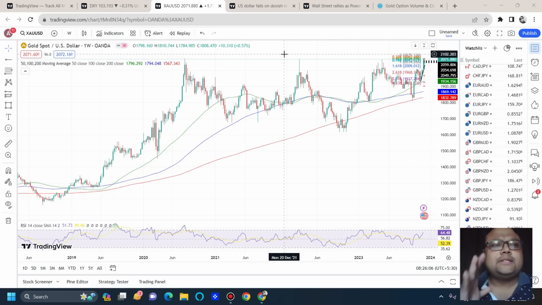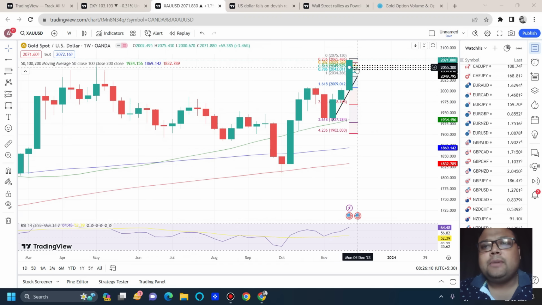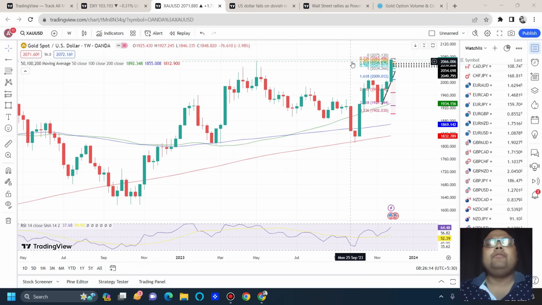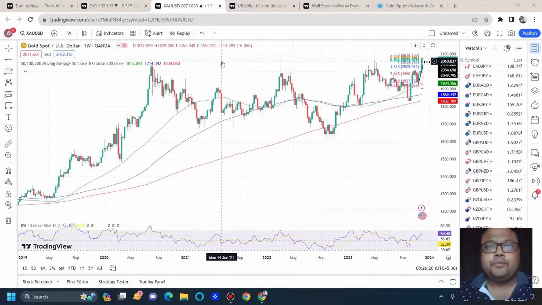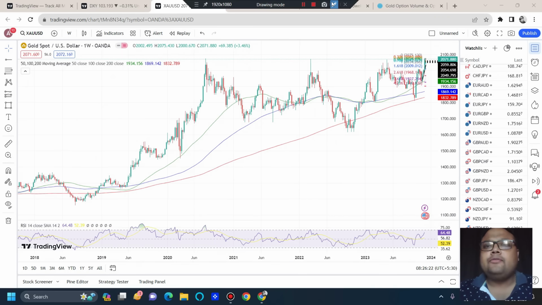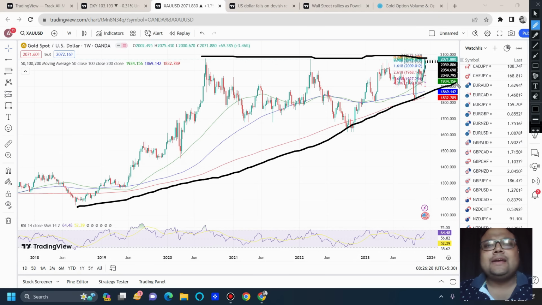But this is the weekly chart of gold. Though you can see the market is standing at resistance here, look at the size of the candle. So next week we can definitely expect that the market will break the historical resistance of 2080 and head higher. If you look at the chart carefully, technically also you can see that we have an ascending triangle pattern kind of a thing. An ascending triangle pattern is a bullish pattern, so further upside is very much possible, both fundamentally and technically.